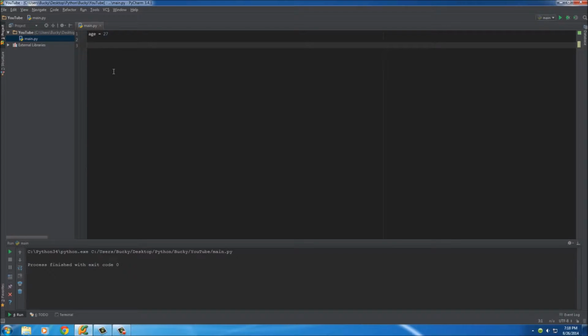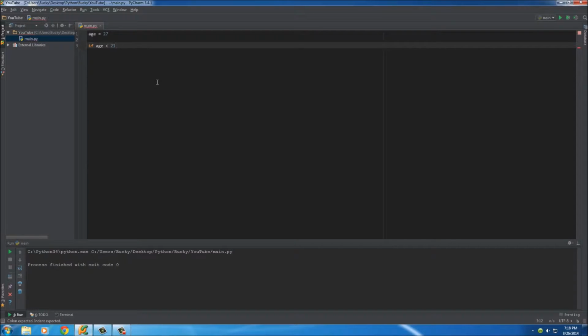So what we need to do is we need a way to check this and execute some code based on another variable. Sounds confusing, but check it out. So whenever you want to have your computer make a decision, the first thing you do is add the keyword if. Now, directly after this, we need to give it something to test. So right now, we're just going to test if this age is less than 21. So if the age is less than 21, then we want to do something. We'll just print out no beer for you, since they're too young.